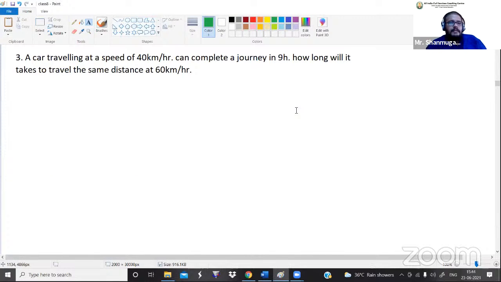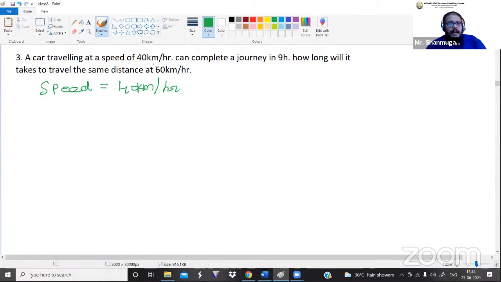The third problem is, a car traveling at a speed of 40 kilometer per hour can complete a journey in 9 hours. How long will it take to travel the same distance at 60 kilometer per hour? So what they are saying now, there is a car. The speed of the car is initially what? 40 kilometer per hour. It can complete a journey in 9 hours.